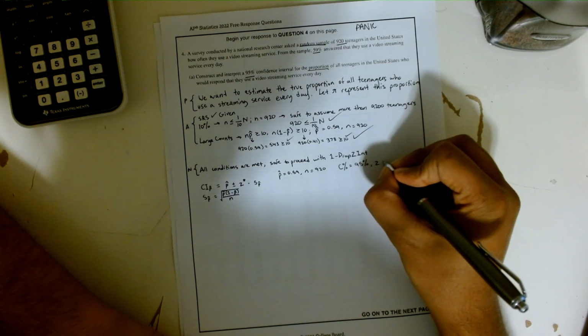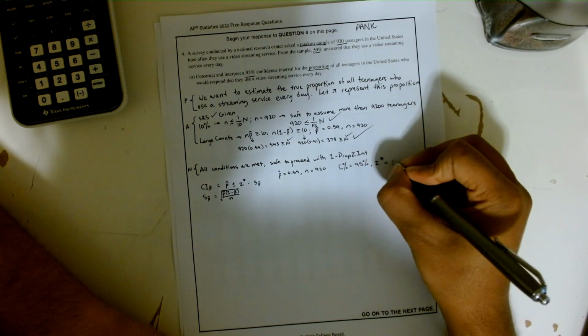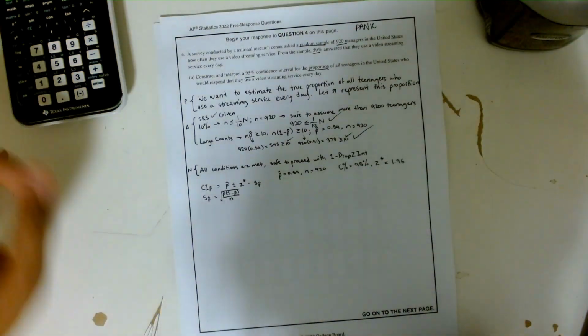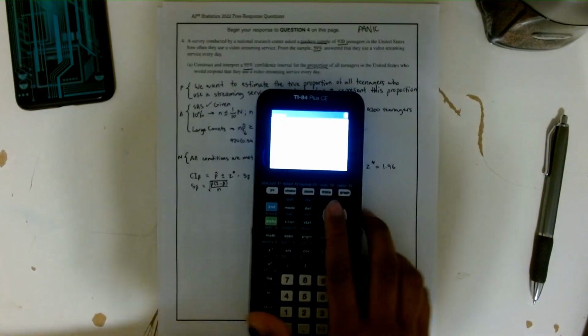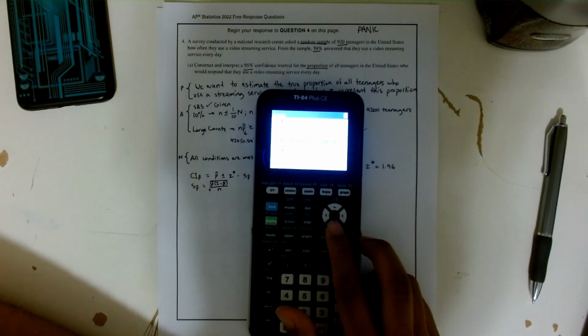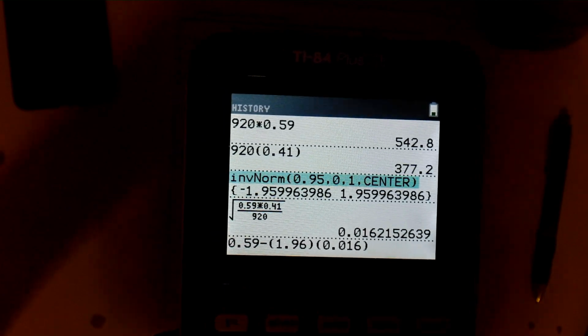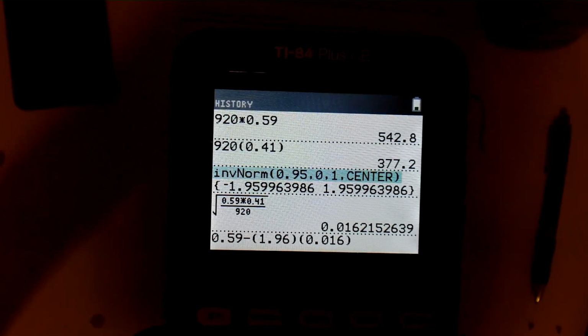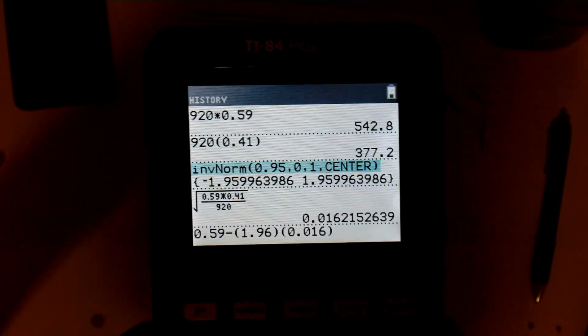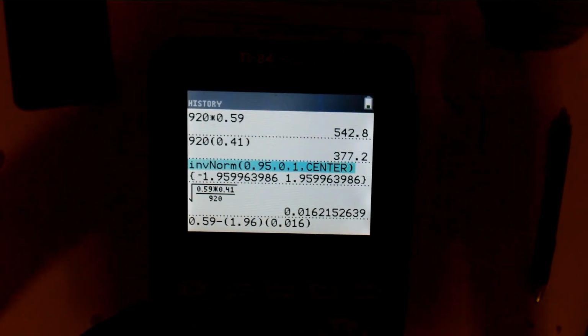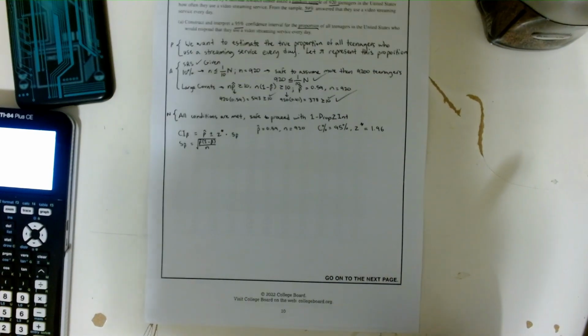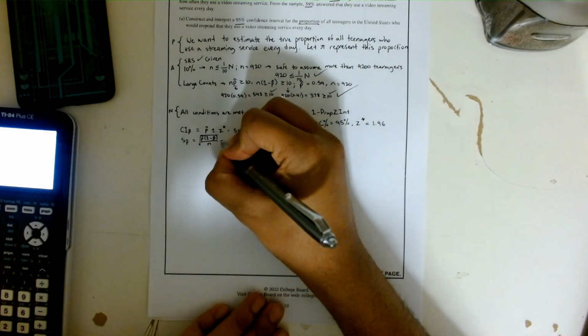And write down your confidence level, which was given in the problem as 95%, for which the z critical is 1.96. We know that because 1.96 for 95% confidence is very common when constructing confidence intervals, so it's just good practice to memorize it. But if you need to, you can also use the inverse norm function on the calculator with the center tail function, using the mean and standard deviation you would use in a z-score distribution, and find that 1.96 is the value that it spits out.